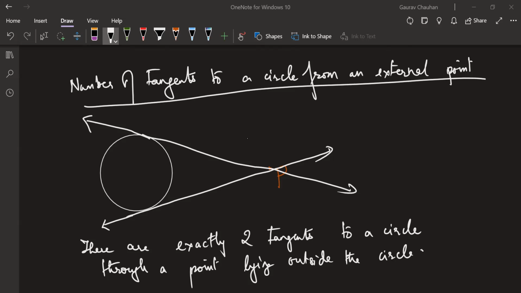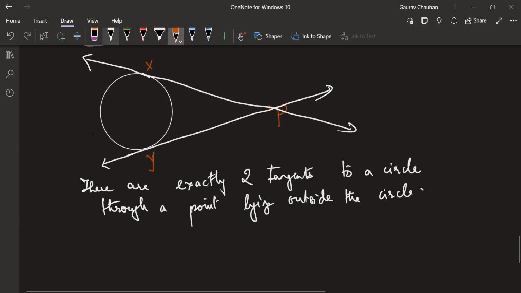And you draw this diagram, and let's mark the points of contact as X and Y. All your questions will revolve around a figure which looks like this. Most of your questions will be around this figure. You'll see as you go ahead. Now, what you need to also understand is one more important thing here.